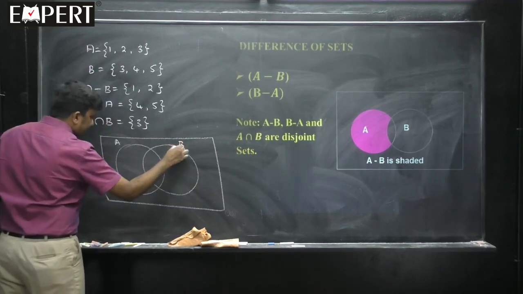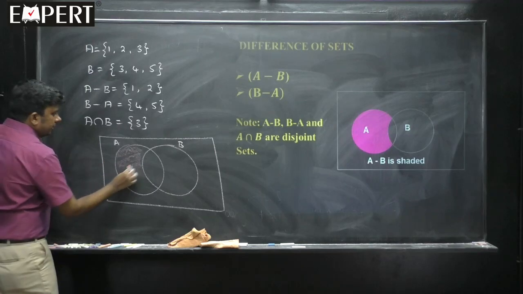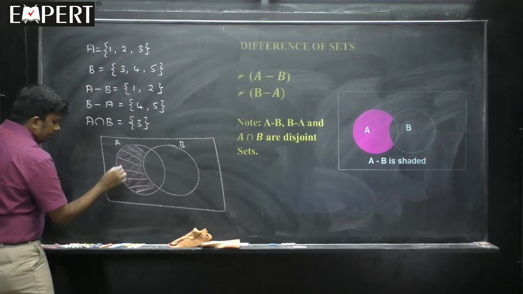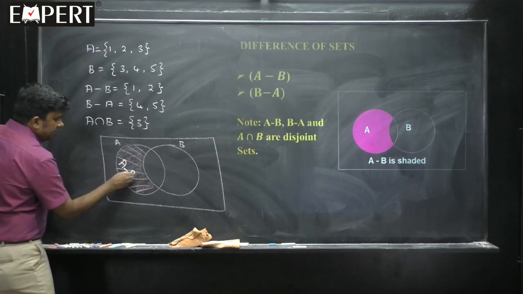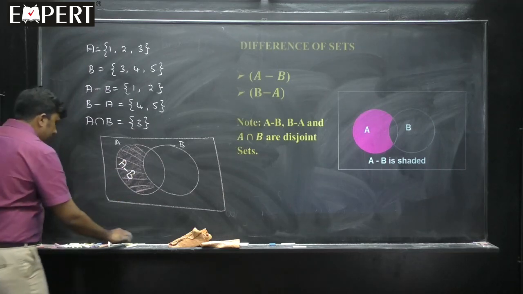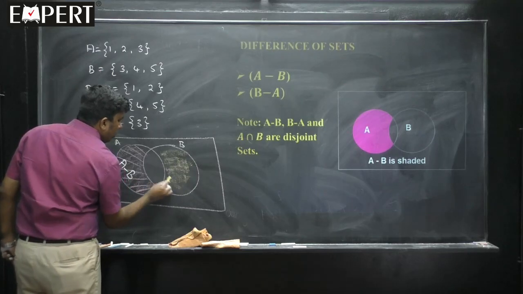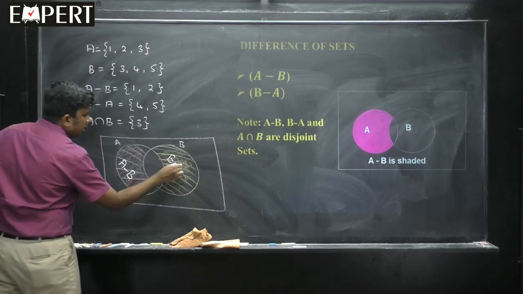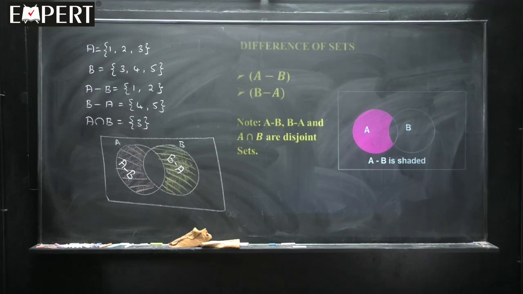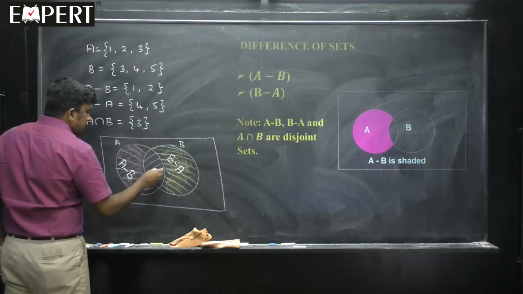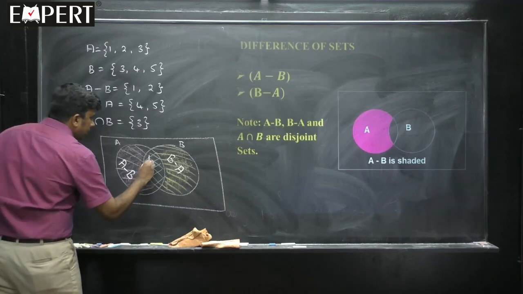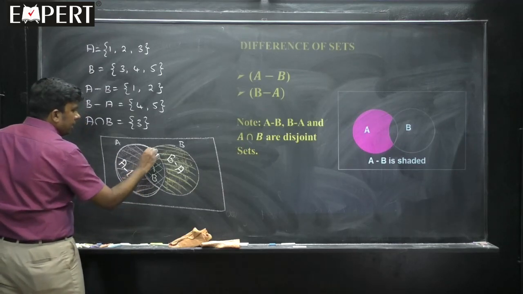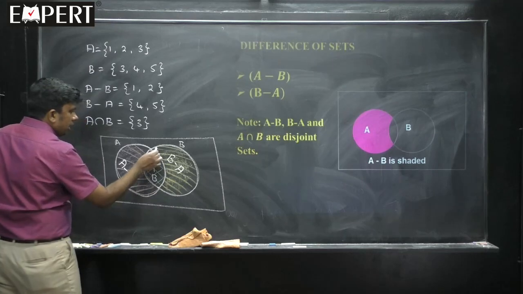this is A, this is B. Whatever I have highlighted here, students, with this color, this is actually A minus B. Then I will highlight this side with yellow color, and this part will be B minus A, and this part will be A intersection B. So, A minus B is only this, B minus A is only this, and A intersection B is this.